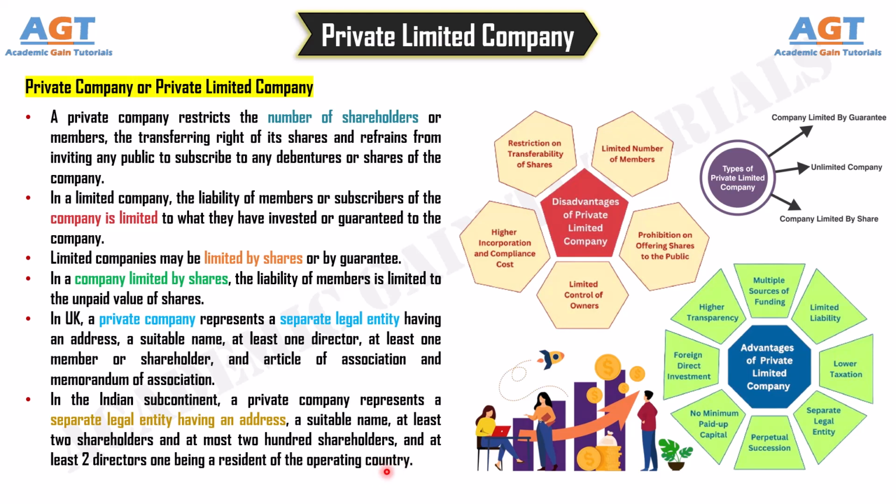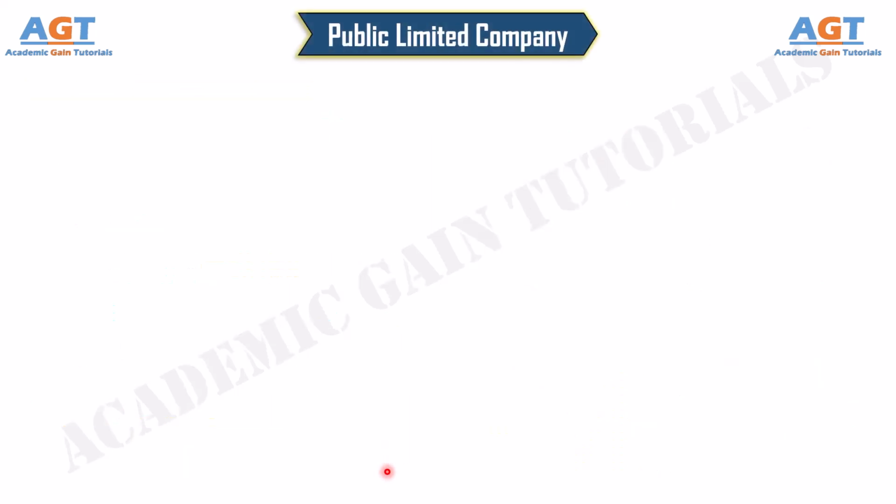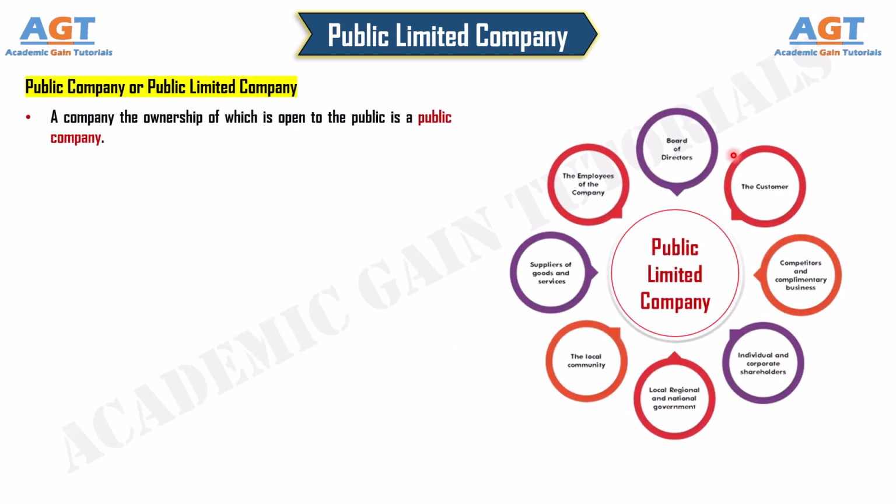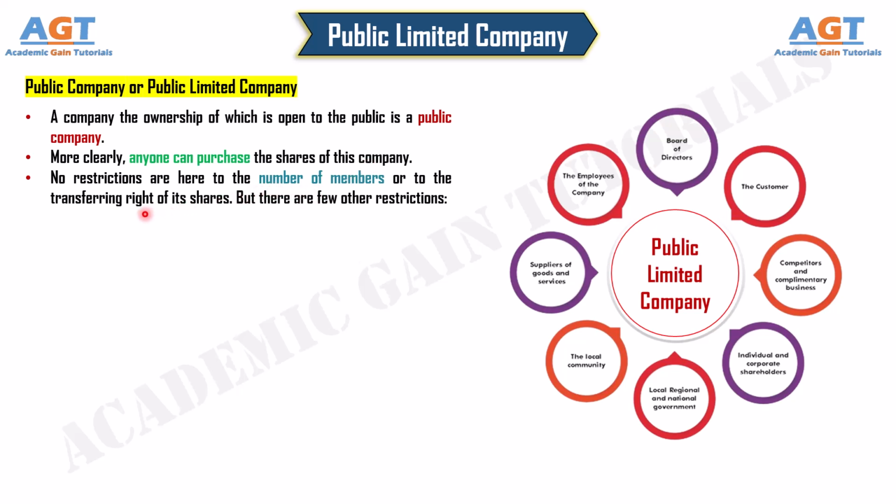Number 2. Public company or public limited company. A company the ownership of which is open to the public is a public company. More clearly, anyone can purchase the shares of this company. No restrictions are here to the number of members or to the transferring right of its shares. But there are few other restrictions.